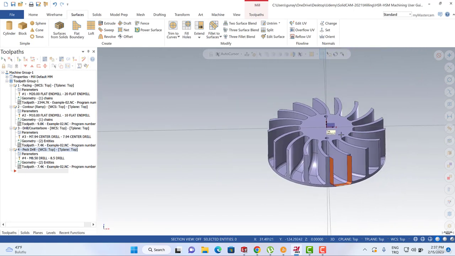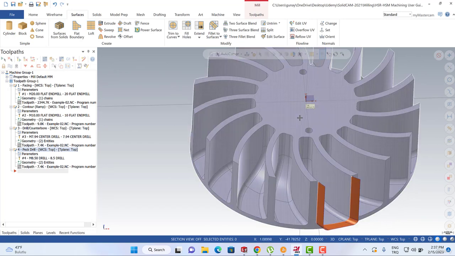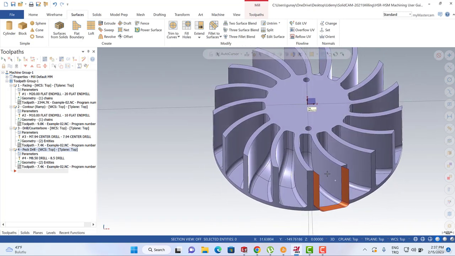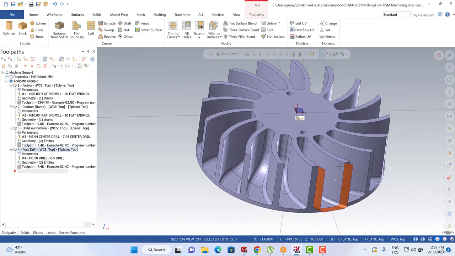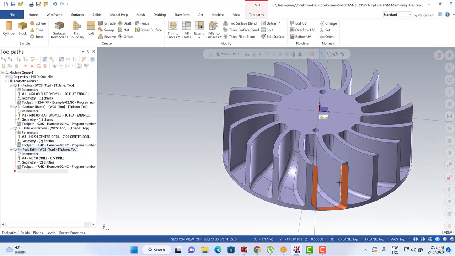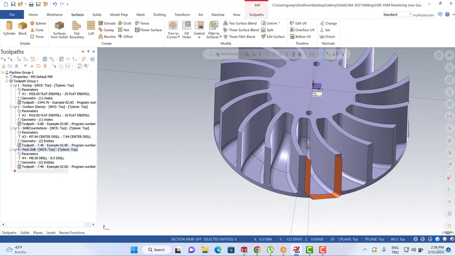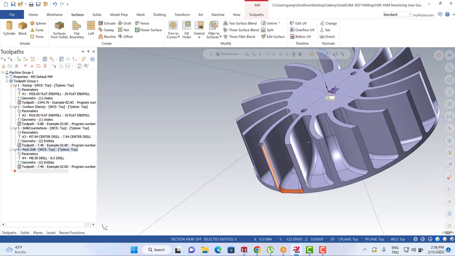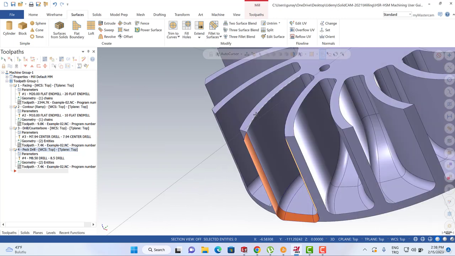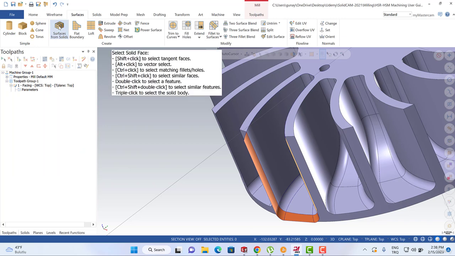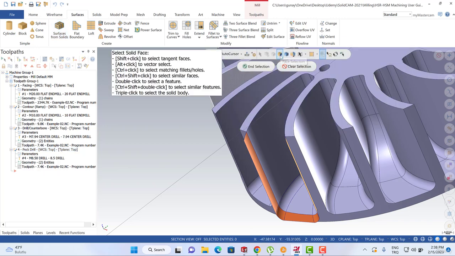And after that process, actually, we are ready to create our toolpath. It's also possible to create some surface from solid. We can use the surface from solid options, and then we can activate the select face options.